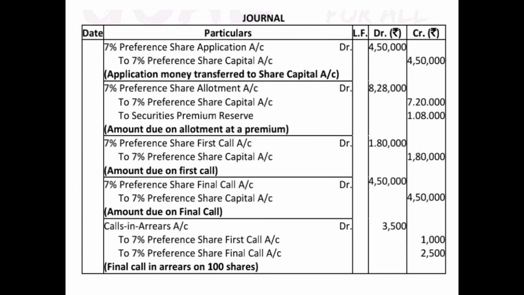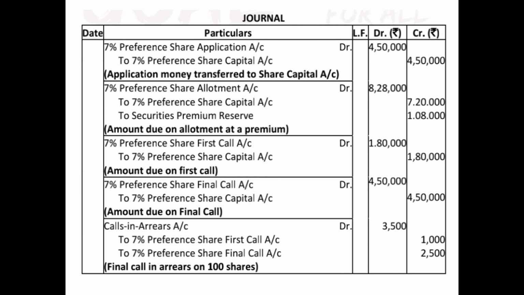How have these items to be shown in the balance sheet? Basically you have to show the share capital in the balance sheet. So I'm leaving it to you, that you will be doing it on your own. But I'm just explaining, while preparing the balance sheet, first of all you will prepare the notes to accounts. In notes to accounts you will be showing the first item as authorized capital. Since nothing is mentioned, you will just write authorized capital dash number of preference shares at the rate of dash each. You'll leave it blank.